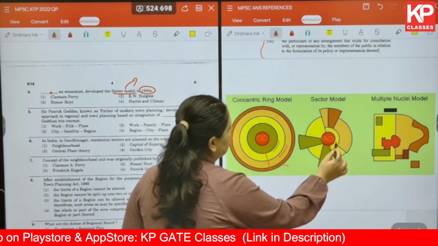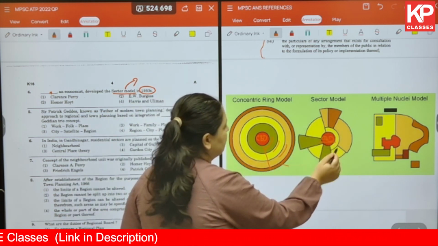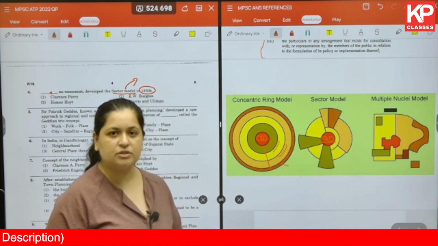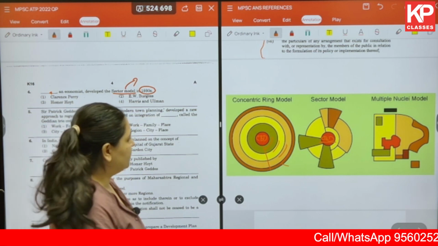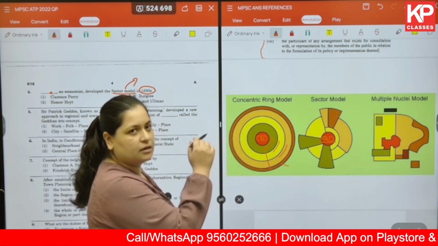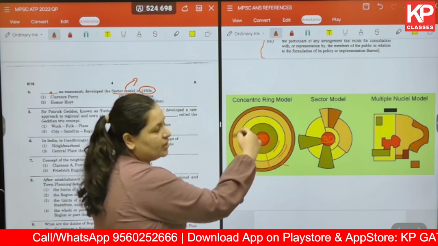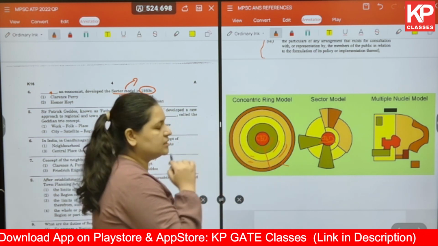And in this particular sector model also we have the various types of land uses with respect to the commuter zone, LIG housing, and HIG housing. Now why the difference then? In the concentric ring model, it is argued that any city grows in the form of concentric rings and you have organized land uses accordingly.